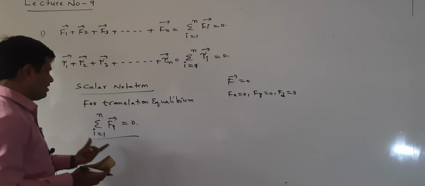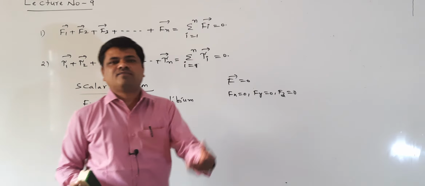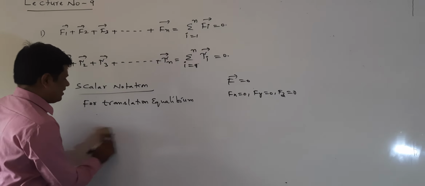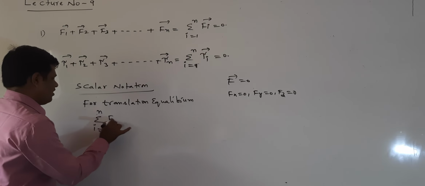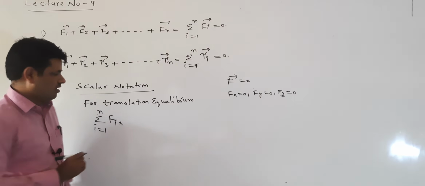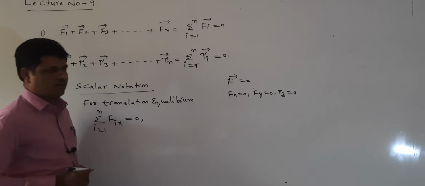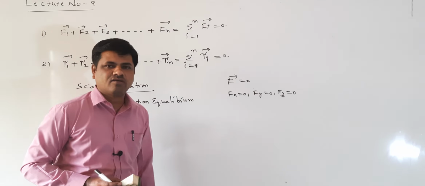This is for the vector notation. For the scalar notation, its components are 0: Fx, Fy, Fz are 0. So we write sigma i equal to 1 to n, Fix. This is the component along the x-axis, Fx is equal to 0. When F bar is equal to 0, Fx is 0, Fy equal to 0, Fz is equal to 0.